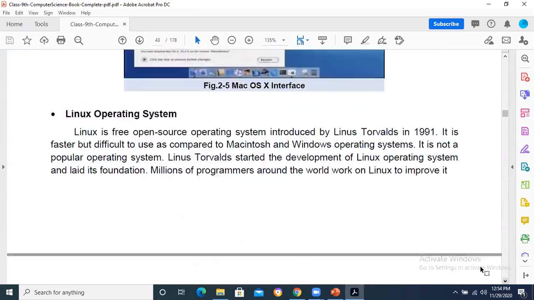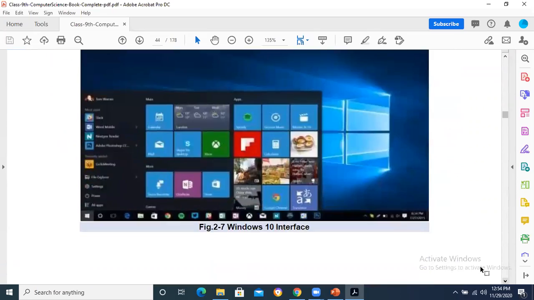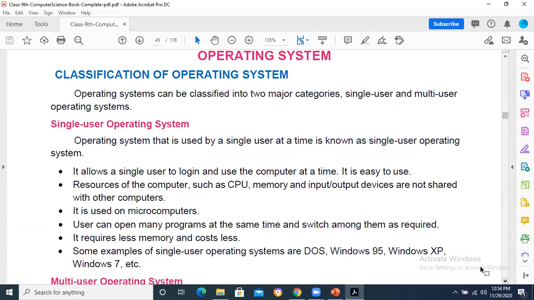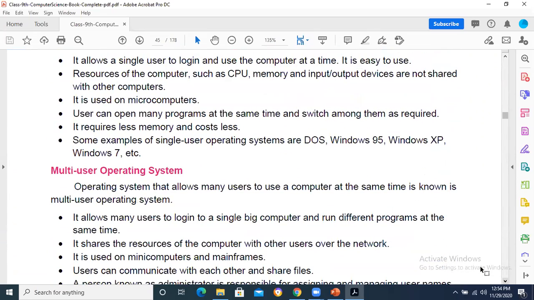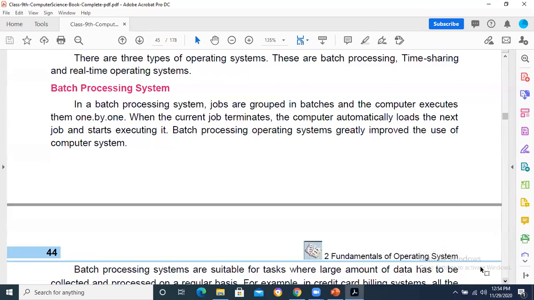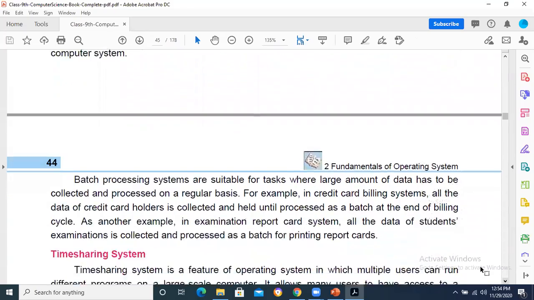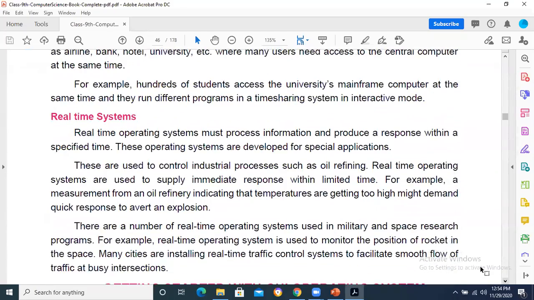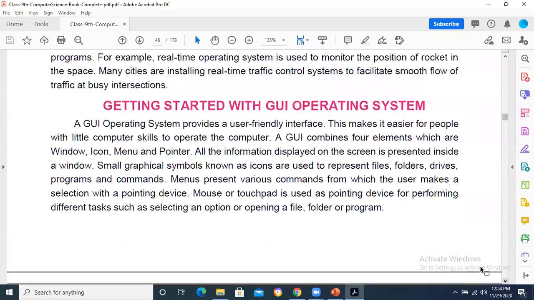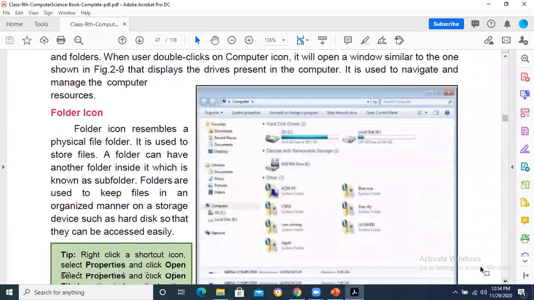There would be MCQs as well, and CRQs, short questions as well. You need to know single user, multi-user. What are the differences? Make a comparison between single user and multi-user, write a short note on batch processing system. Such kind of questions will be there. Write a short note on real-time system. Such kind of questions will be there.